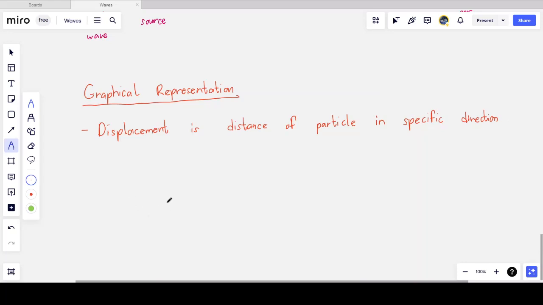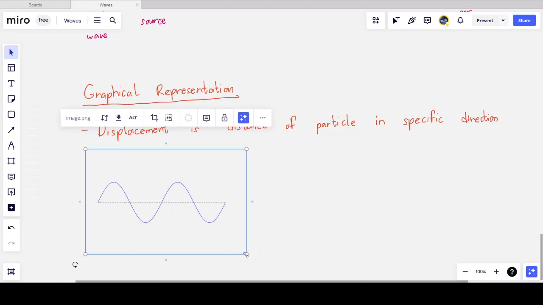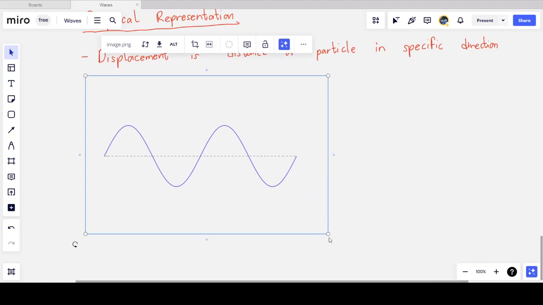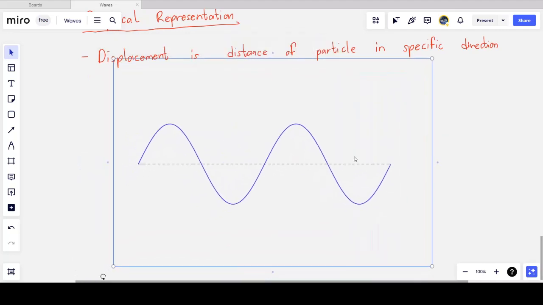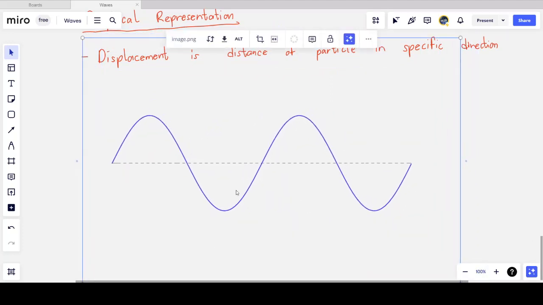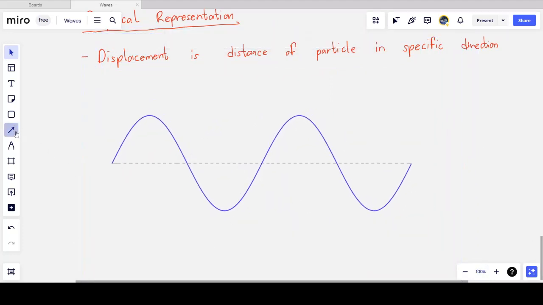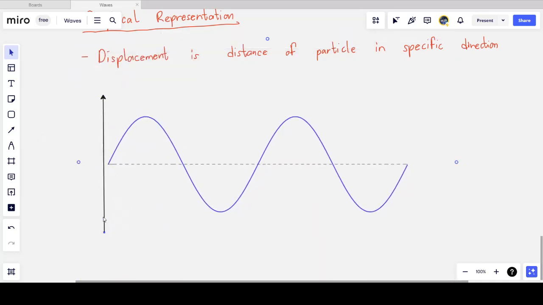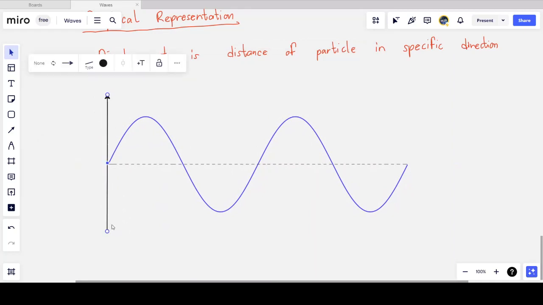And so what does this look like graphically? Well, believe it or not, I can actually represent the graph exactly as I would represent the water wave. So I'm actually going to use just the same diagram. And so this graph looks something like this. I need a y-axis to go along with my x-axis. And remember, this graph applies for both longitudinal and transverse waves, even though it looks more like the side-on view of the transverse wave that we saw.